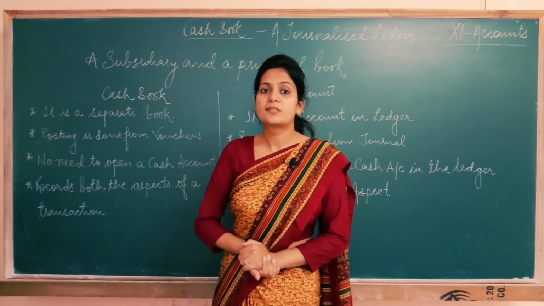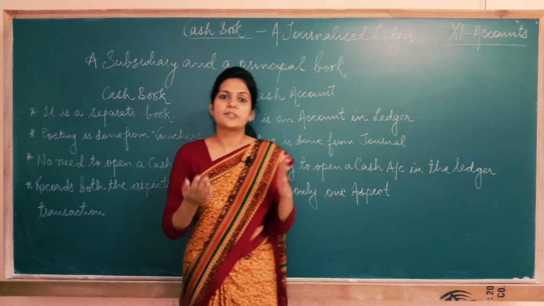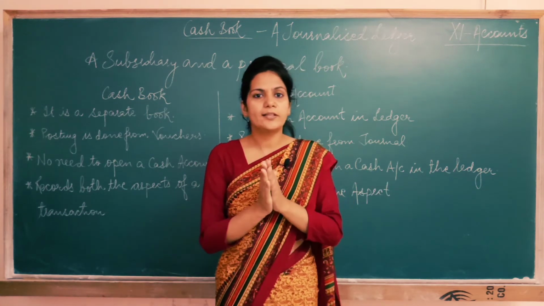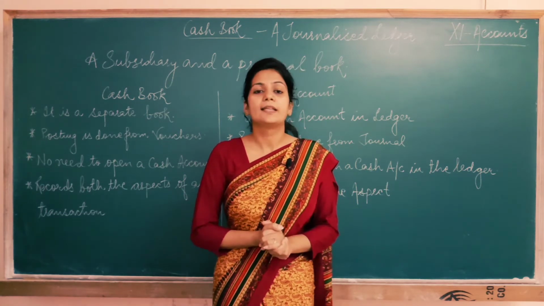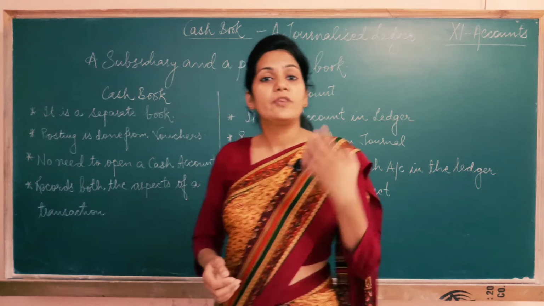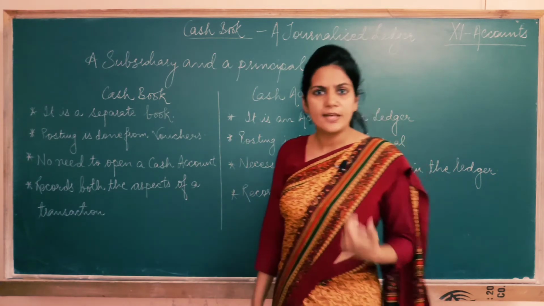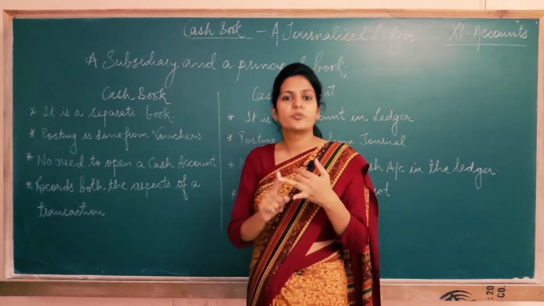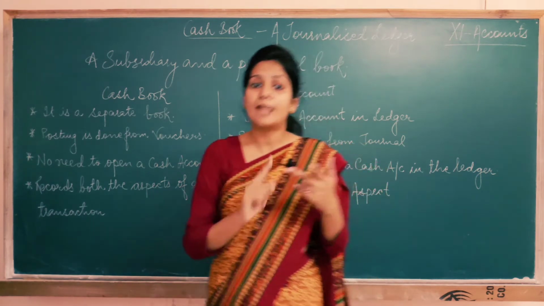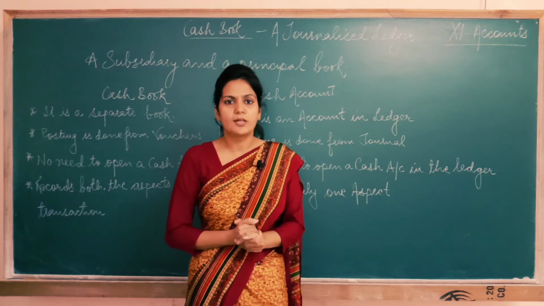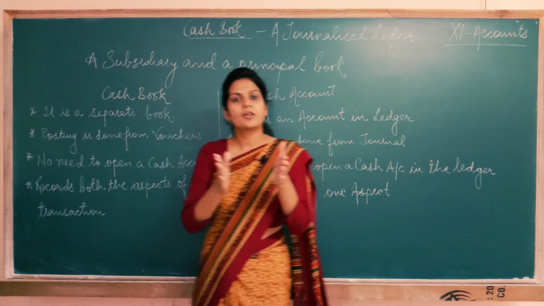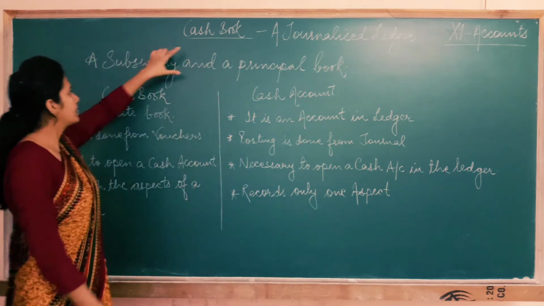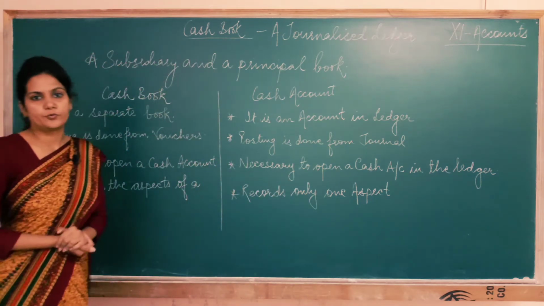See, as I told you a number of times, when the size of business becomes very large, it's not possible to record all the transactions in one book only. In that case, we divide the journal into several parts. As you know, there are purchase book, sales book, purchase return book, sales return book, journal proper, cash book. So you know everything about it. It means that cash book is a part of journal itself. That's why we call cash book a subsidiary book also.